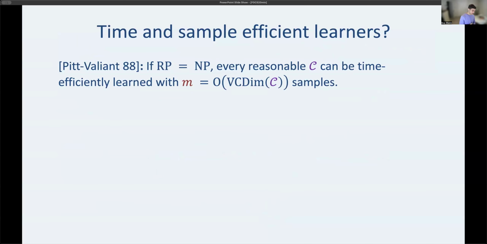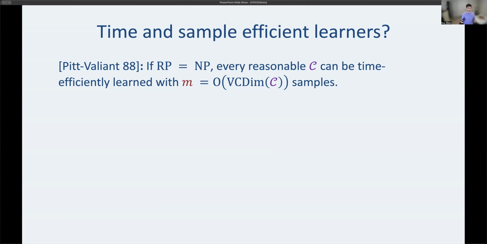For this, the first thing I want to say is essentially an observation by Pitt and Valiant shortly after the invention of PAC learning that says if P equals NP, essentially you can do whatever you want. RP equals NP is just the randomized version of P versus NP. I'm just going to call it P versus NP in this talk. So what Pitt and Valiant say is, for any reasonable concept class, this has some very mundane requirements, like your concept class can't encode the halting problem, you can use the power of NP to efficiently implement this consistent hypothesis finder, and therefore have a time-efficient learner that only needs VC dimension many samples.